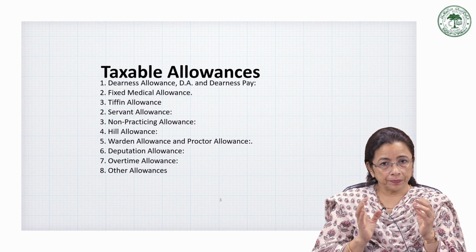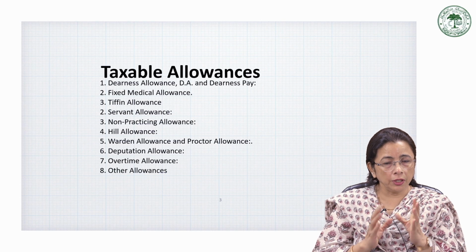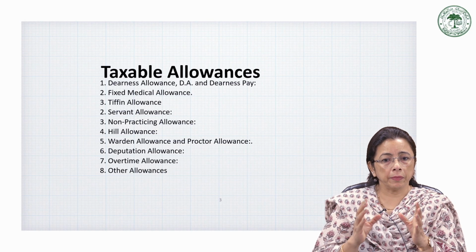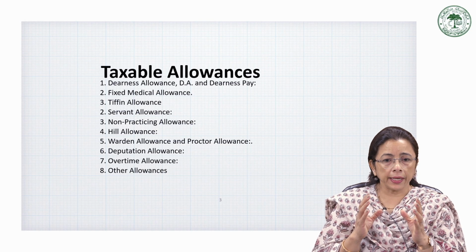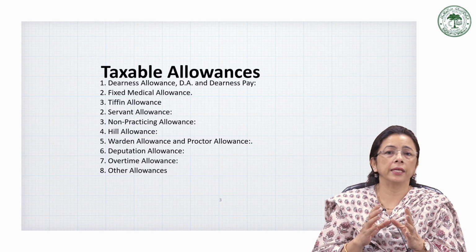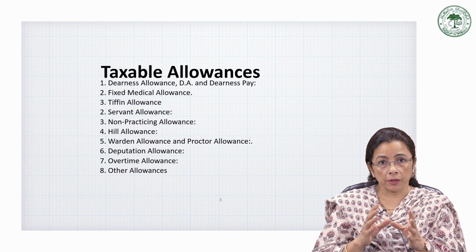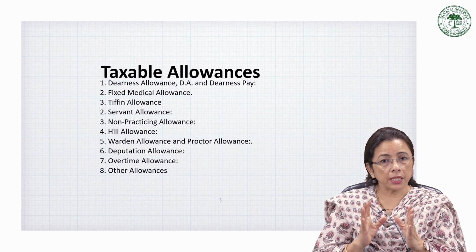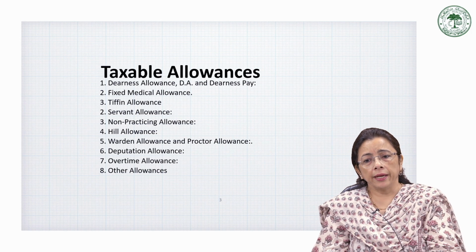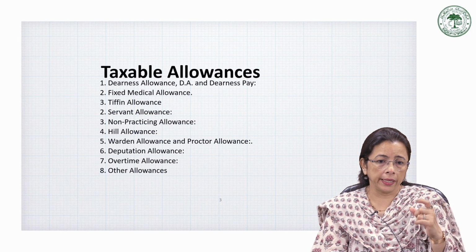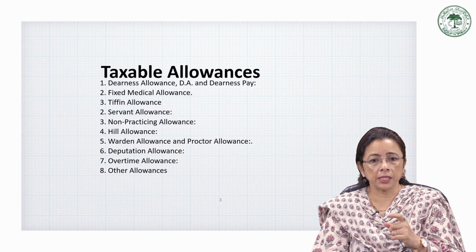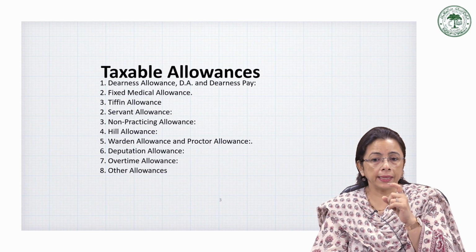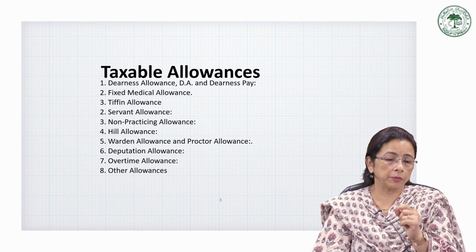So to conclude about these fully taxable allowances, we may say that all allowances that are not covered by any specific exemptions under the Income Tax Act are fully taxable. So that is, they are not covered by any specific exemption. This has to be remembered, and we find this in almost all. So these allowances, though they are intended to meet certain specific expenses, form part of the employee's gross salary, and they are included in the computation of the taxable income.